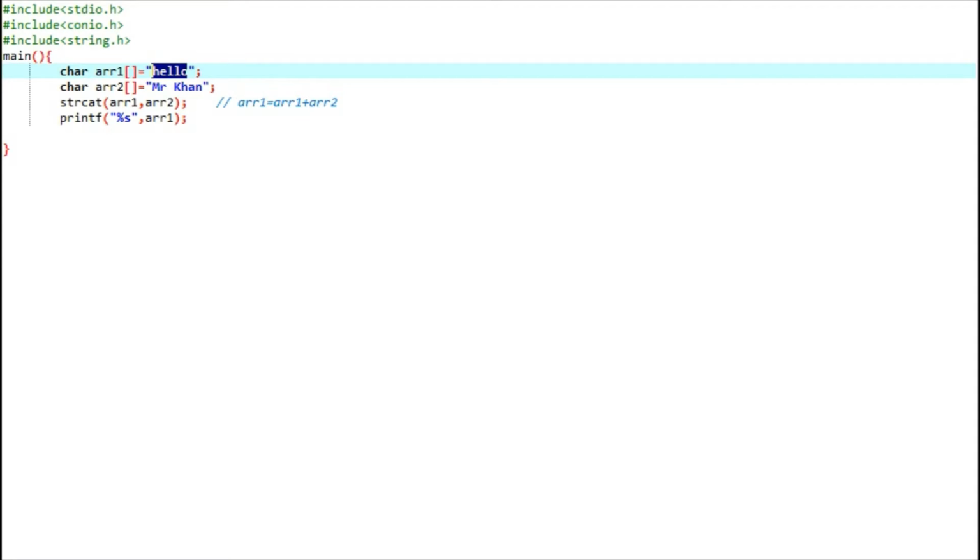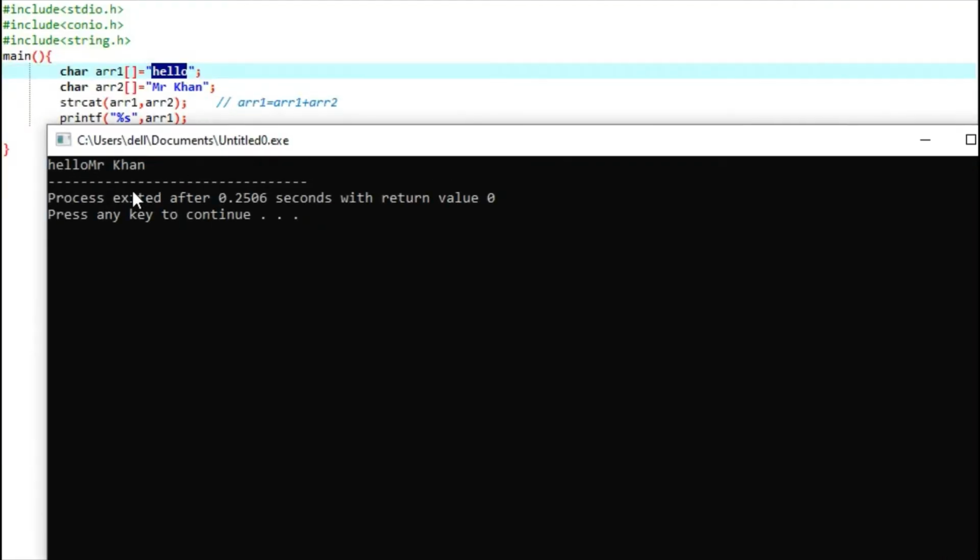Let's compile it, no errors, and you will see that hello Mr. Khan has been concatenated. Concatenation means merge, concatenated with the first array.